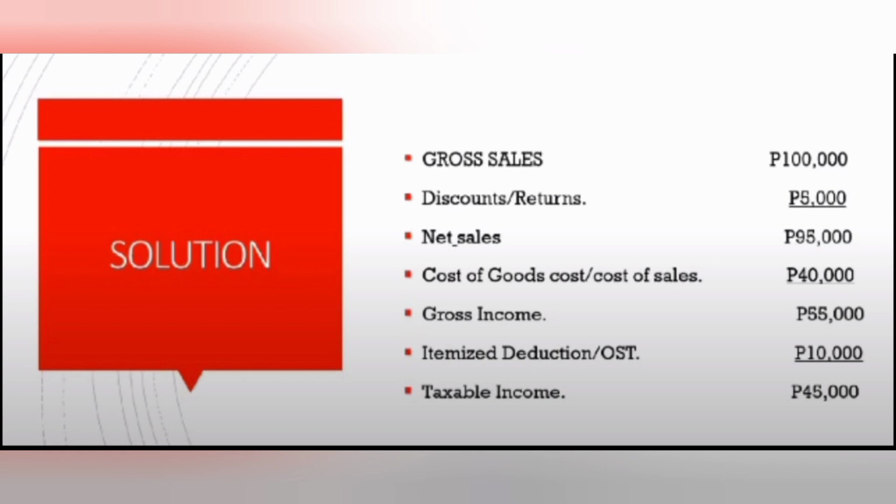This formula helps to calculate the taxable income by starting with the gross sales slash receipts, subtracting any discount slash returns to get the net sales, then subtracting the cost of goods sold to get the gross income. Finally, itemized deductions are subtracted to arrive at the taxable income.